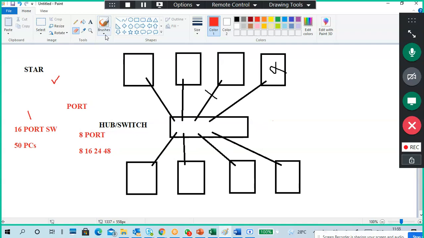Got the question, or I didn't understand the question? Sir, can we also add more devices to the existing devices if we connect them? Very good. Okay, so we'll see.